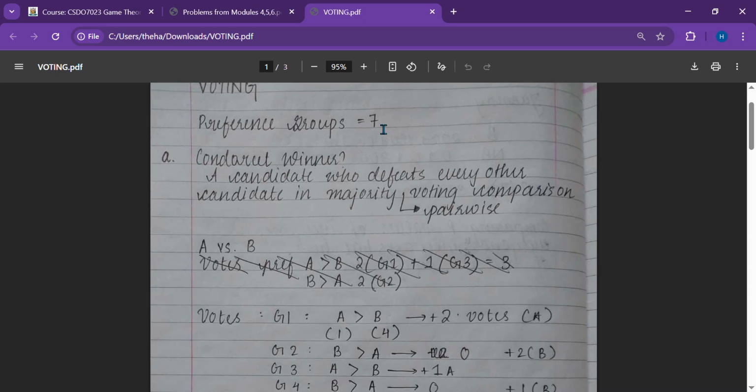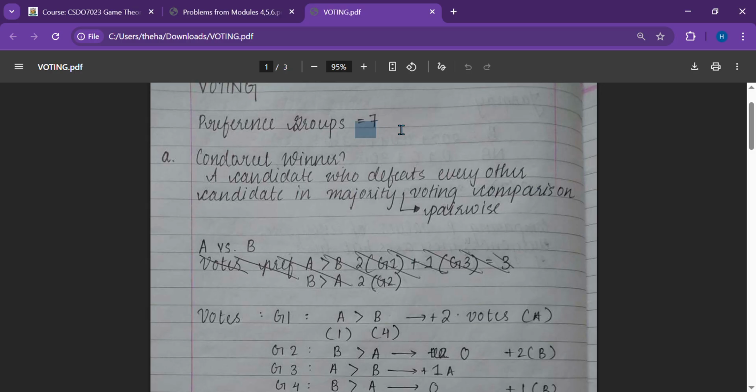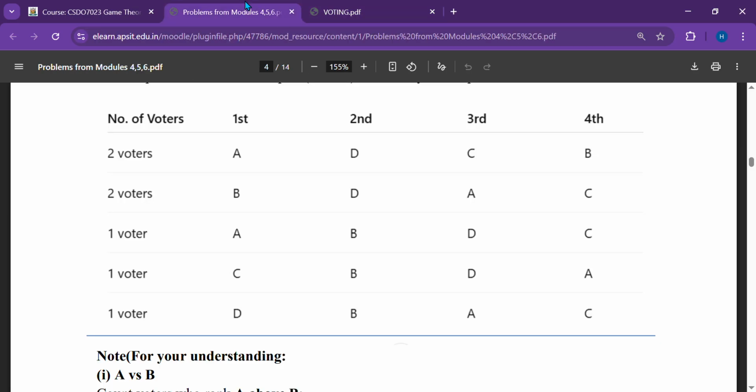Preference groups. How many preference groups do we have? We have five groups: this is the first, second, third, fourth, and fifth group, and within that we have seven people. Preference groups, there are seven people, not groups. These are the groups, five groups with seven people.